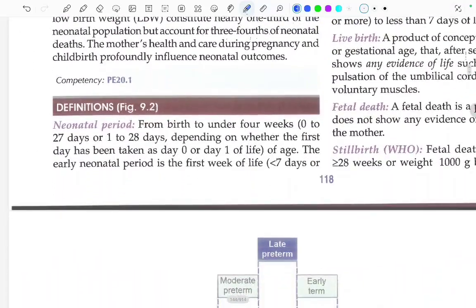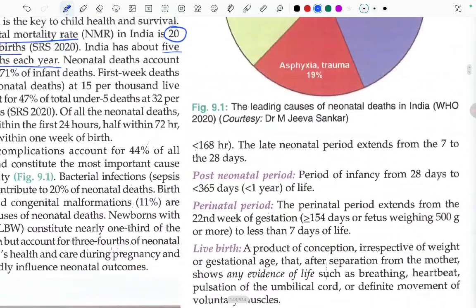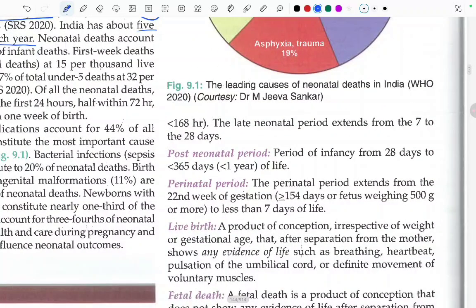Let's look at the definitions now. Starting with the first definition, that is the neonatal period. From birth to under 4 weeks, 0 to 27 days, or 1 day to 28 days, depending on whether the first day has been taken as day 0 or day 1 of life. What is the early neonatal period? It is the first week of life, less than 7 days or less than 168 hours. The late neonatal period is from 7 days to 28 days. Fine.